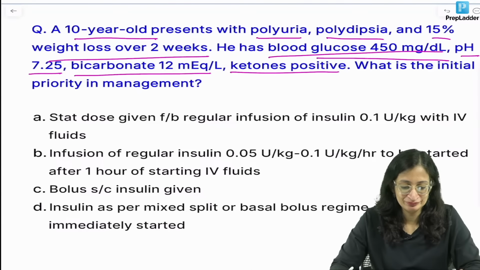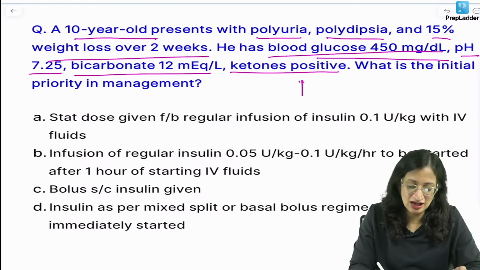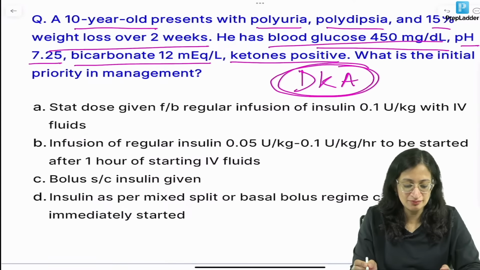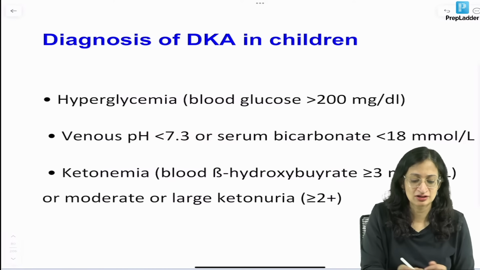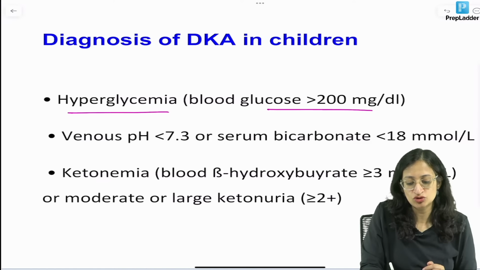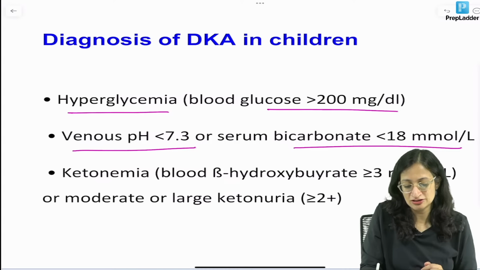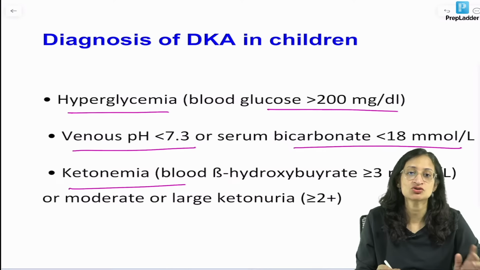I can see you answering correctly, but first give me the diagnosis. The diagnosis here is DKA, or diabetic ketoacidosis. Let's discuss a little bit, then we come back to answer this question. How do you diagnose DKA in children? There has to be hyperglycemia, blood glucose more than 200, venous pH less than 7.3 or serum bicarbonate less than 18, and ketonemia or ketonuria. All three must be present to call it DKA.